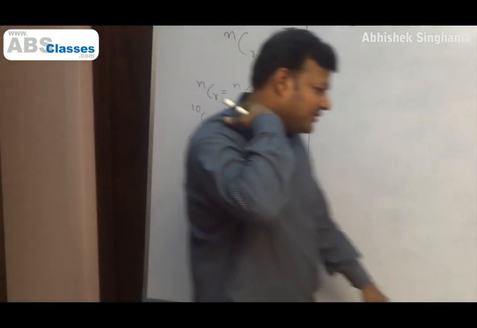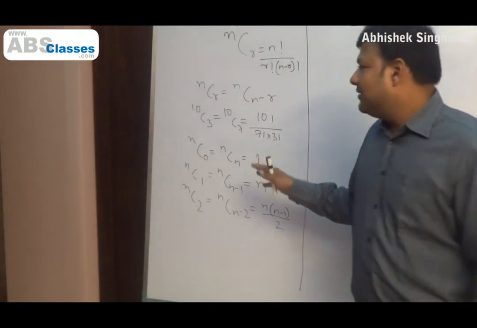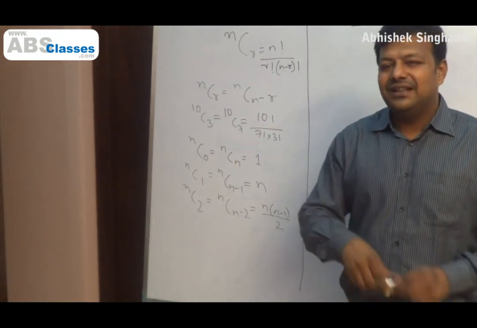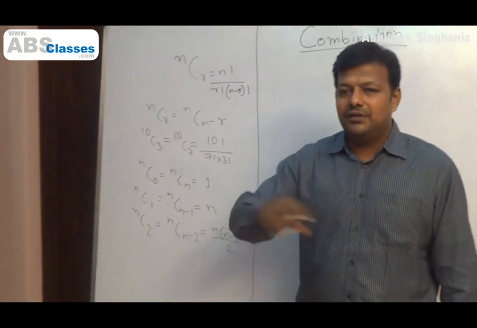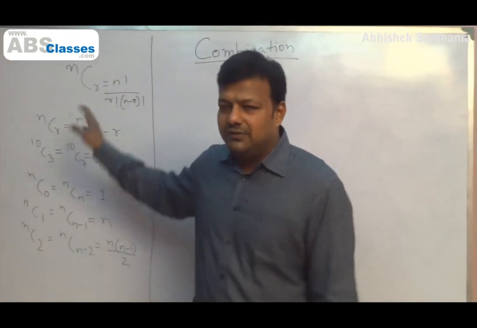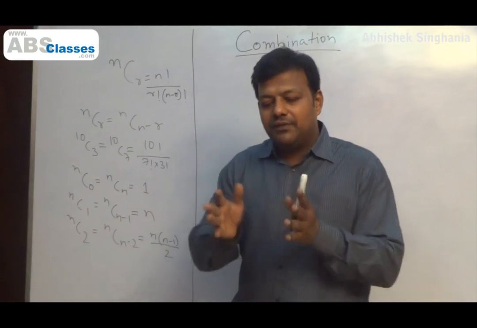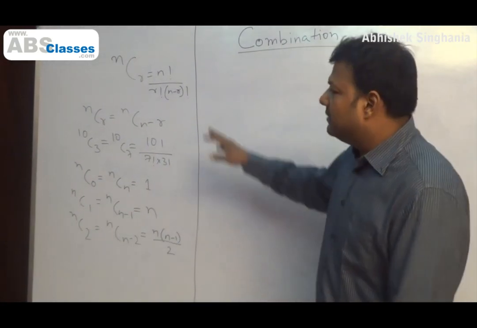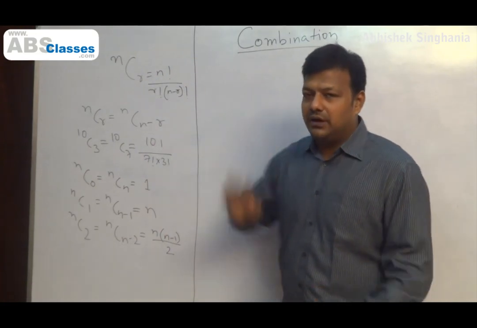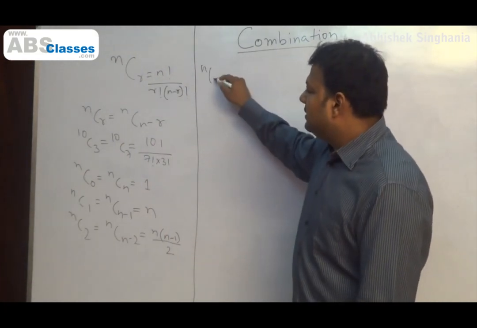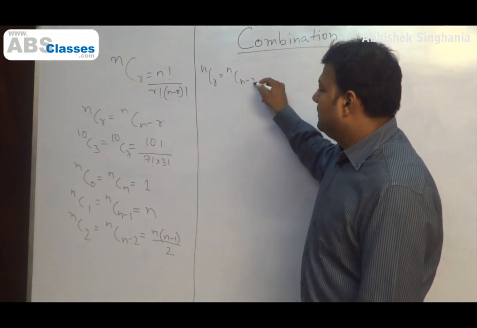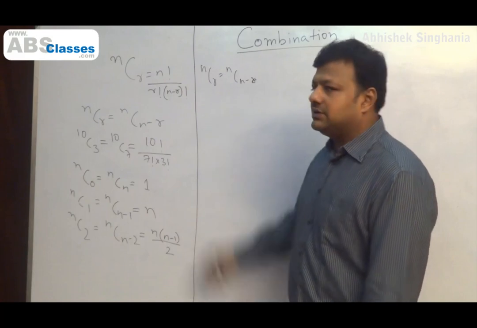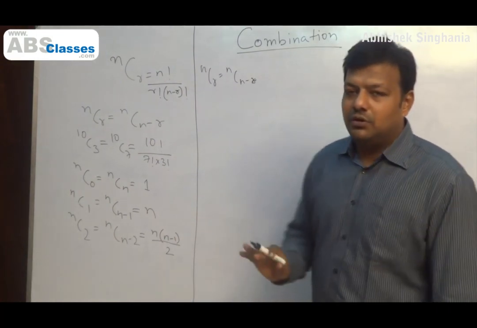Now let's come to an extension of this. The next thing we'll do is, because you have understood the formula now, we will learn how to calculate this fast. So I'll suggest a simple method by which we can maybe institutionalize something. Because any which way it's not very difficult to calculate, but if we formulate a method which we use in all conditions, our job becomes a little easy. So whenever we come across an nCr, we have a certain way of doing it. As we know already, nCr is equal to nC(n minus r). So n will be constant, but here you have two choices, to focus on r or n minus r. Always focus on the lower of the two numbers.